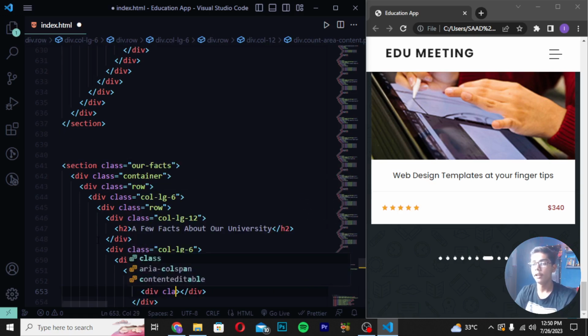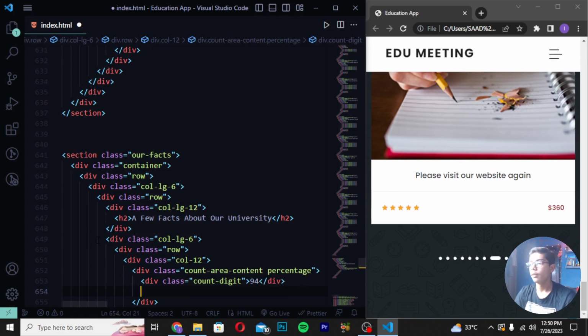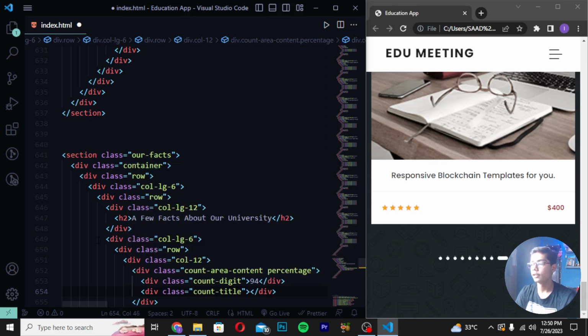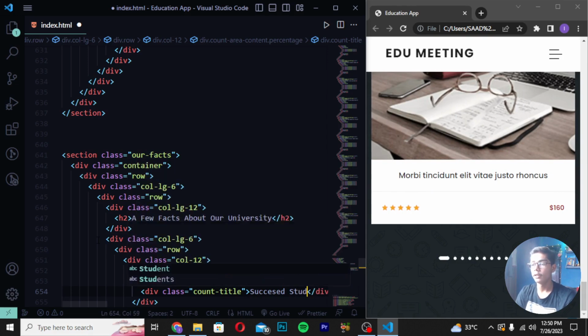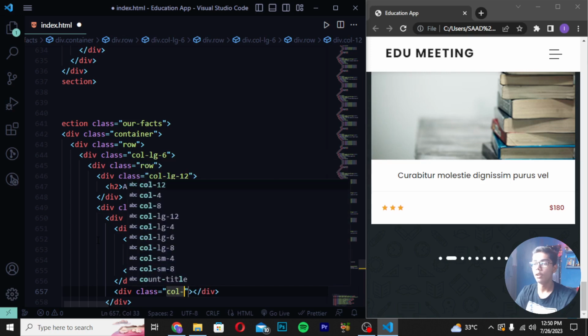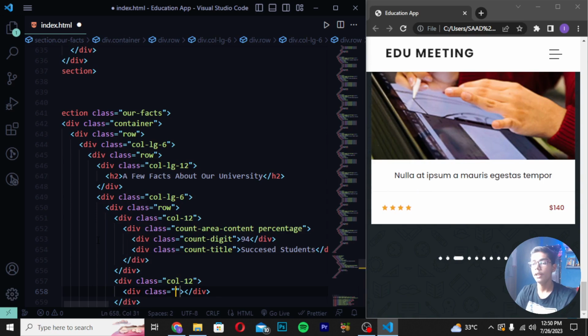Save it and write here div class. And write count digit. So here I will be writing, then you have to write 94. Right, move down and create a div class of count item. So here I will be writing this. Write succeed. So here I will be now writing students like this. Then you have to save it and write here div class and I will be writing col-12. Then you have to write here div class again and I will be writing count area content.